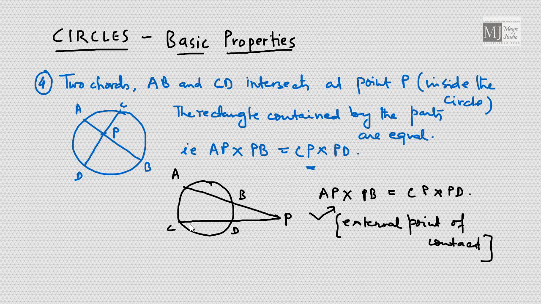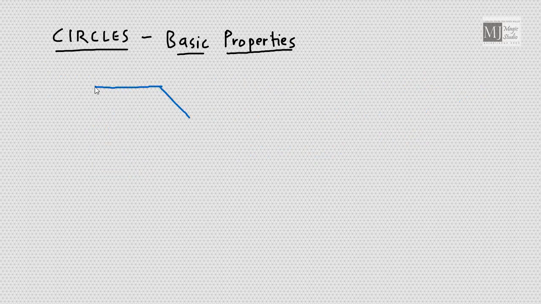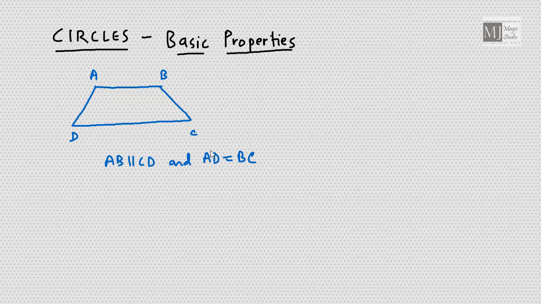Let's see how. And what is the property of isosceles trapezium that we know? That isosceles trapezium is cyclic in nature. That means with these 4 points, a circle can pass.